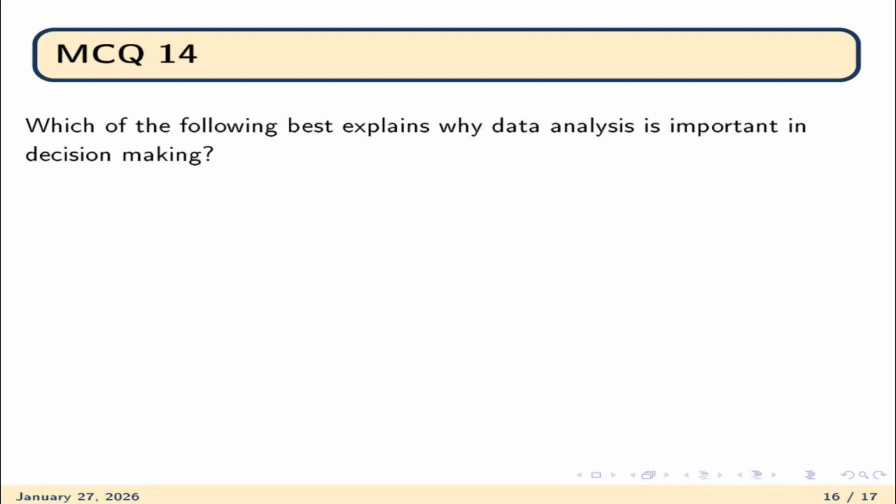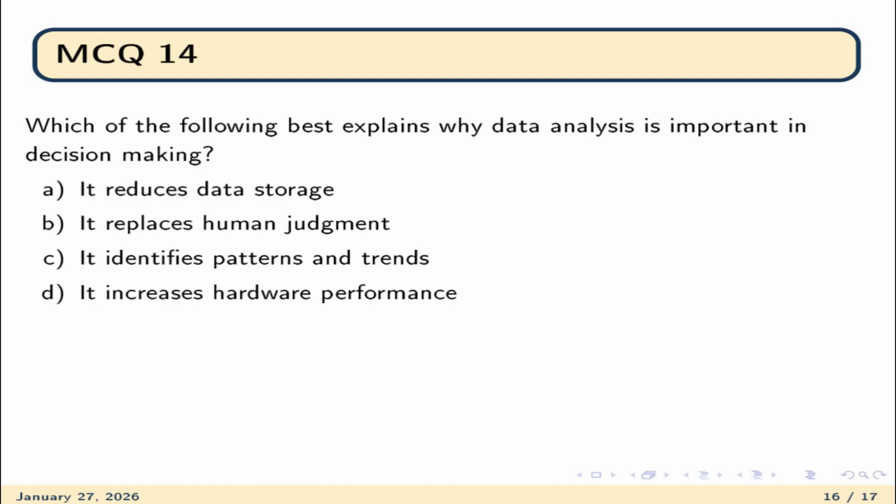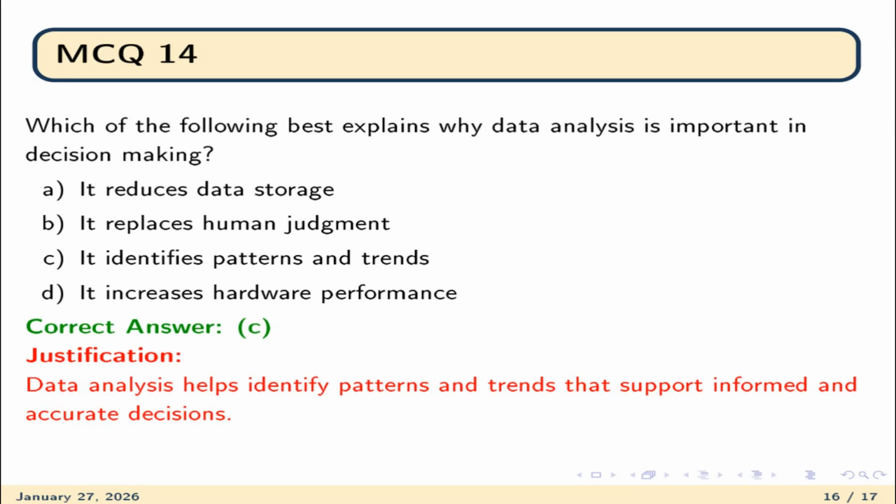Question number 14. Which of the following best explains why data analysis is important in decision making? A, reduces data storage. B, it replaces human judgment. C, it identifies patterns and trends. Number D, it increases hardware performance. The correct option is C, because data analysis helps identify patterns and trends that support informed and accurate decisions.